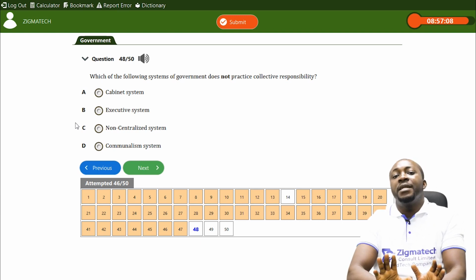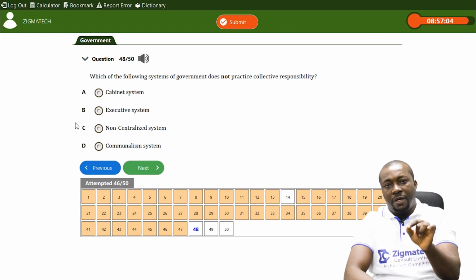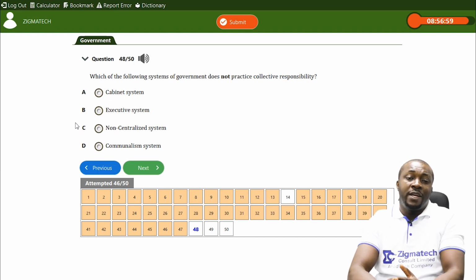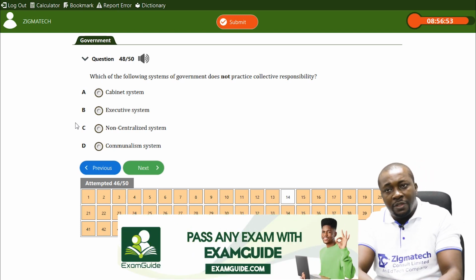That is, they take praises and blames together, and every individual is tied to every policy that comes, whether it's from the ministry of that particular minister or not. They jointly take blames and praises together.